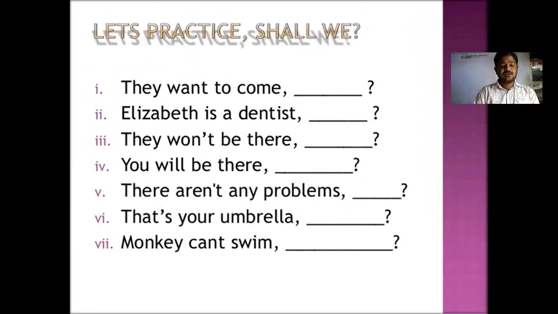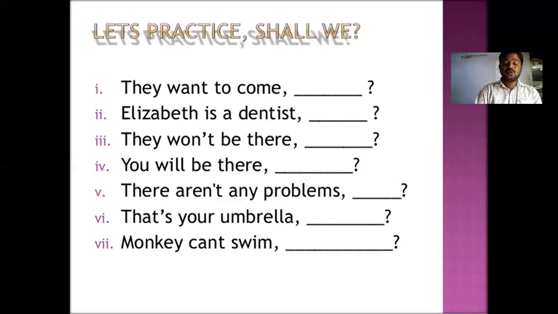These are the kinds of sentences, and there are some more rules we have to follow. Some examples: "He cannot lift the box." Then we change the tag to "can he?" And "The boys are rich," aren't they?